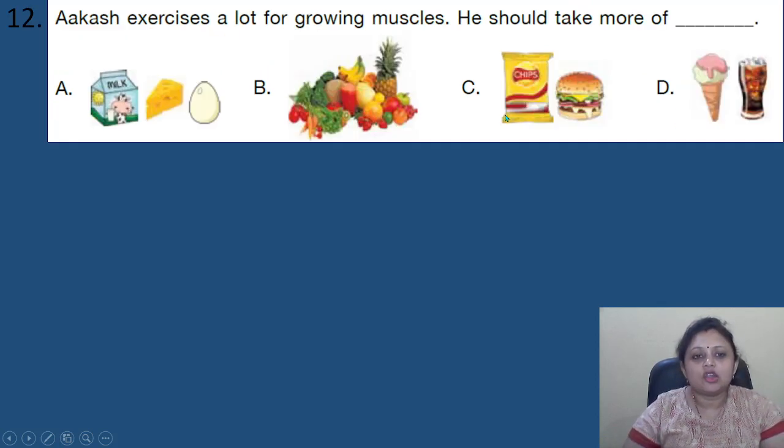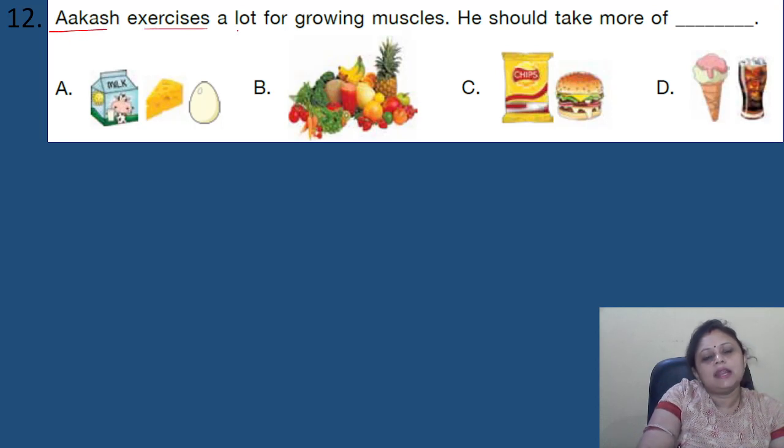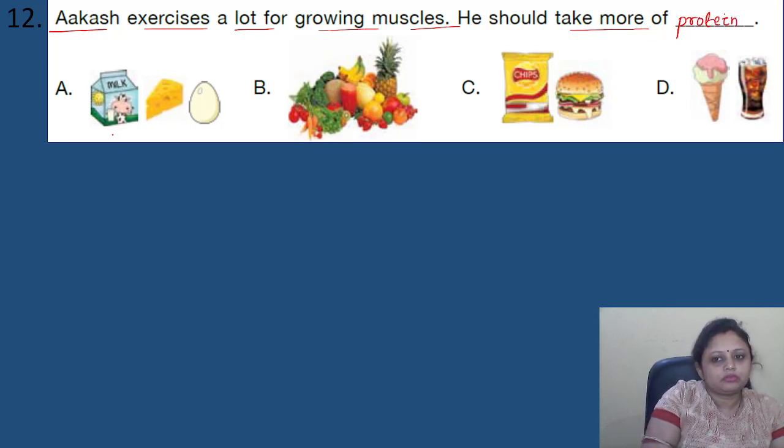Akash exercises a lot for growing muscles. He should take more of dash. Option A, some foods are there, milk, egg. Then B, fruits and vegetables. C, some junk foods, chips and burger. D, ice cream and cold drinks. So if Akash wants growing muscle, then he should take more of protein. Okay. So in option A, milk and egg, these substances contain protein.